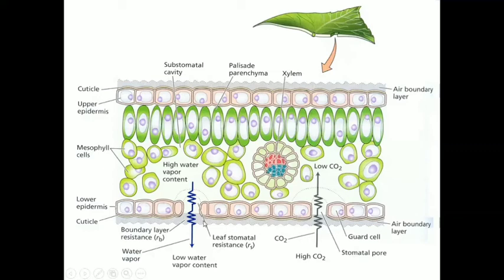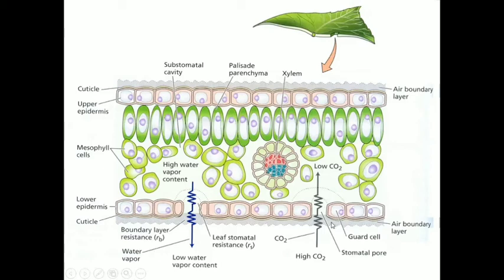Also, some names are given here: the guard cell, and the air boundary layer. This is the stomatal pore. This is actually the structure that is present. Through this pore there is the loss of water and also the entry of carbon dioxide. Then there is the leaf stomatal resistance. When there is loss from this surface, there is resistance from the leaf area, so it is called leaf stomatal resistance. And also there is an air boundary layer.